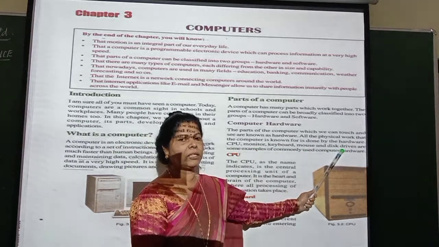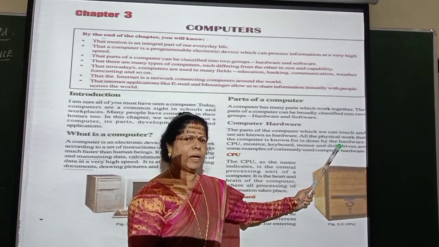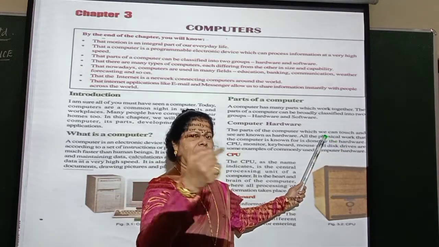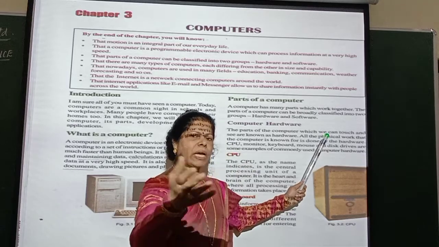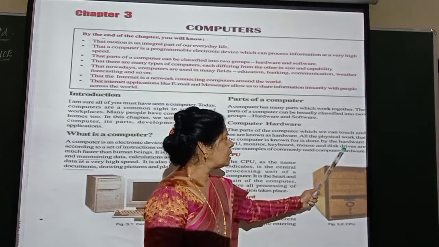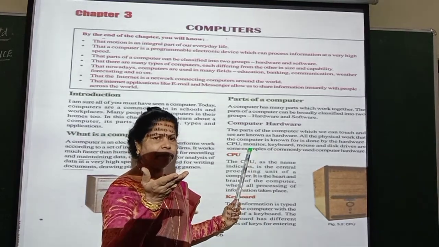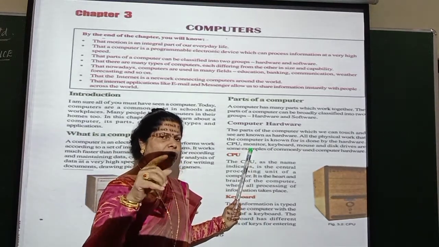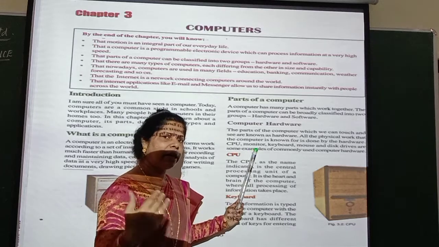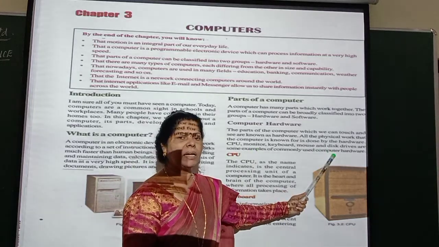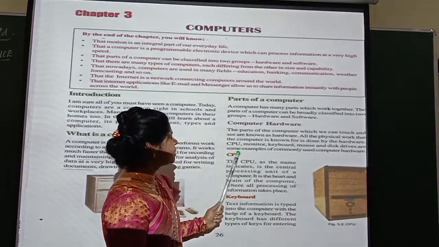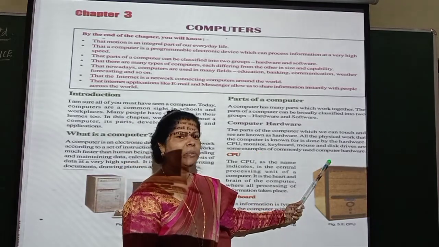And there will be disk drives connected to the mobile, so you can even put the pen drive and all those things. Now you can put it and then work on that. So disk drives are some examples. You can even put the disk, the CD, as you call it, that also you can put and get the information. So that is coming under disk drives. These are some examples of commonly used computer hardware.